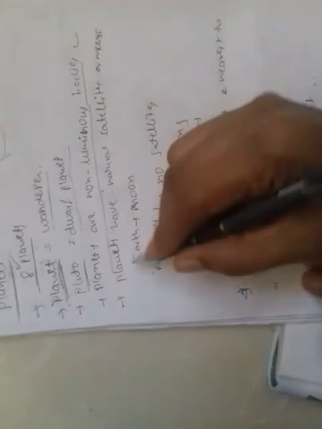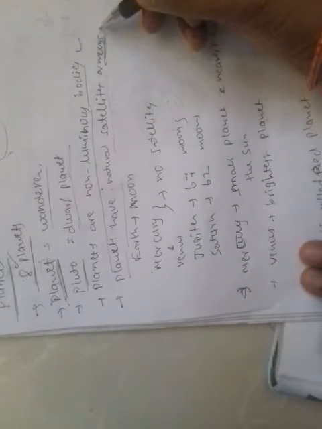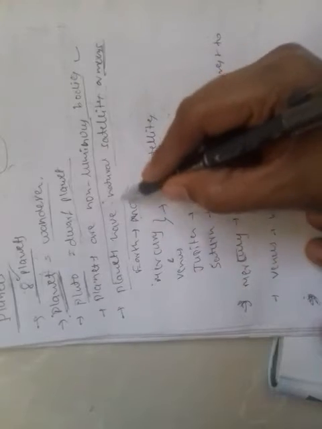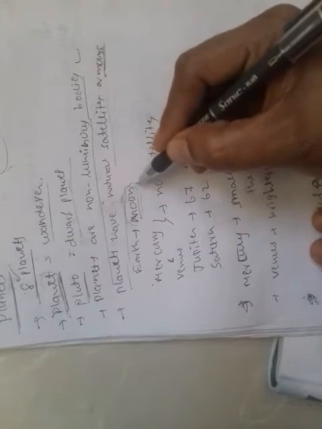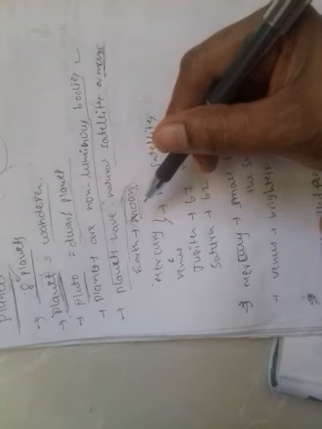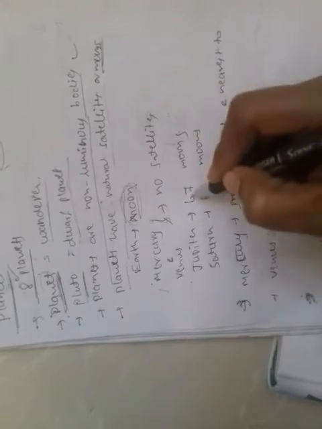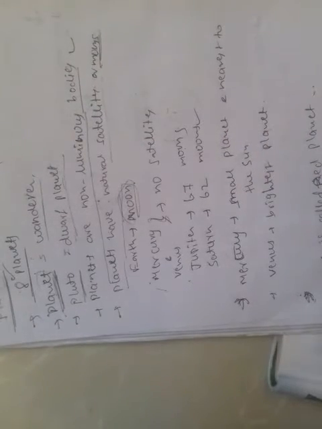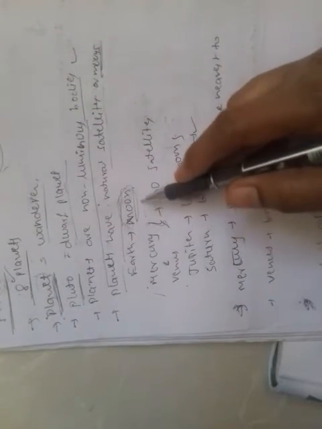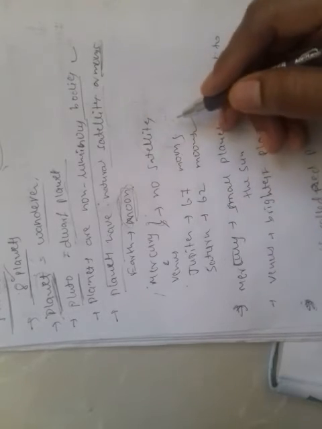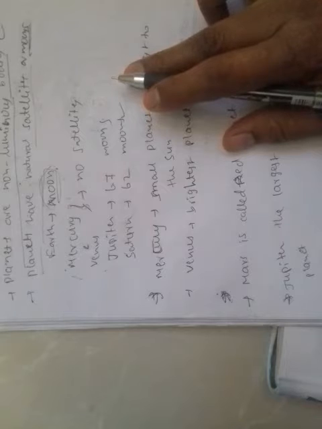And planets have natural satellites or moons. Natural satellites are called moons. For Earth, we have only one satellite, which we call the moon. Many other planets in the solar system also have moons, whereas Mercury and Venus do not have any moons. Jupiter has 67 moons and Saturn has 62 moons. But our Earth has only one moon. These are all called natural satellites or moons.